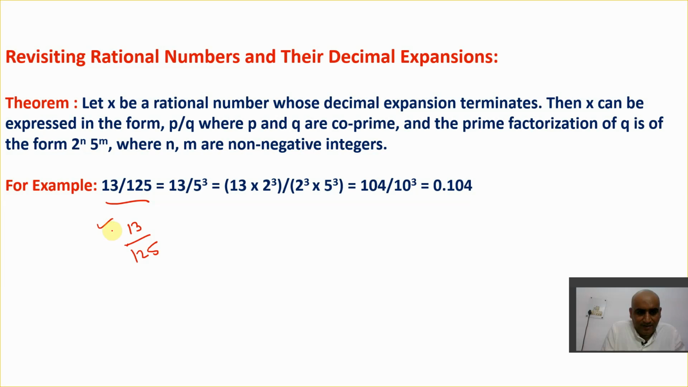I know this is a rational number. Why? Because it's in the form of p by q. Now I need to find the decimal expansion of this rational number. Meaning, if I properly solve it, what decimals will I get? I know about the long division method, right? Which I'll simply use and I'll get it.